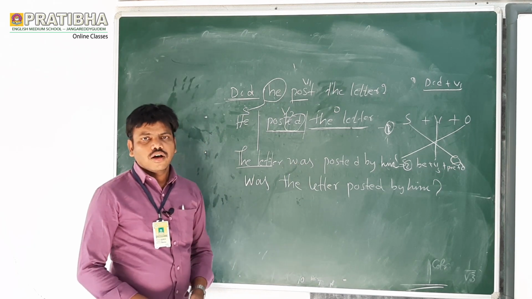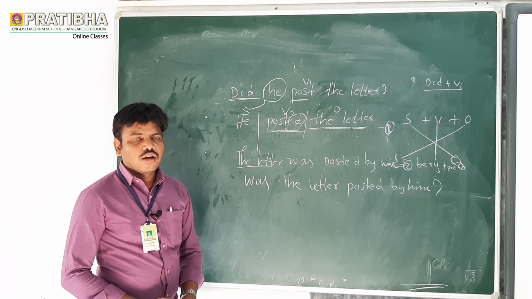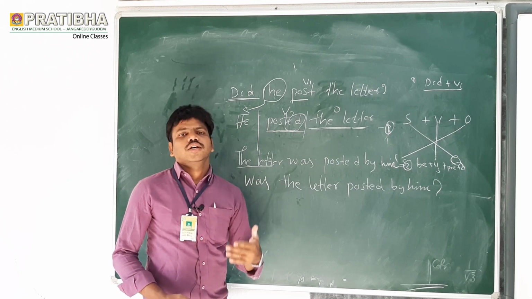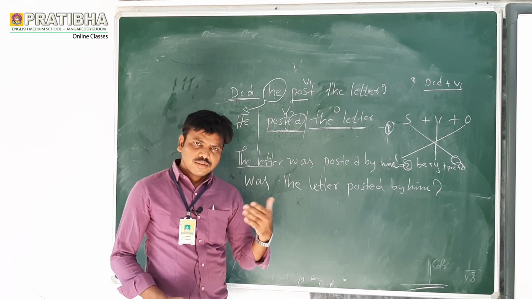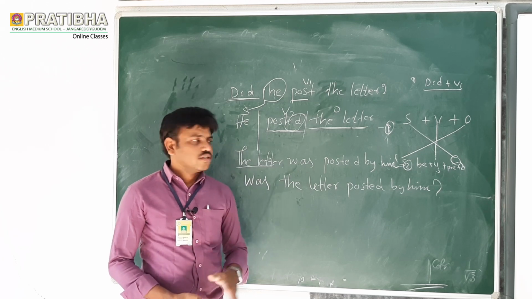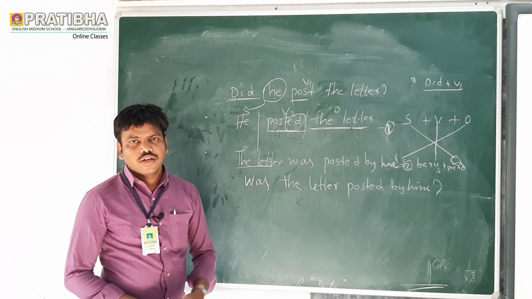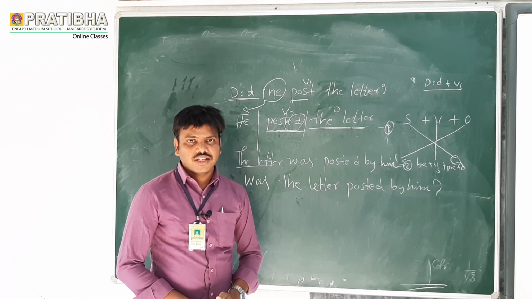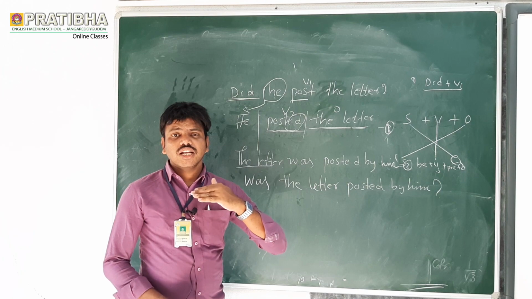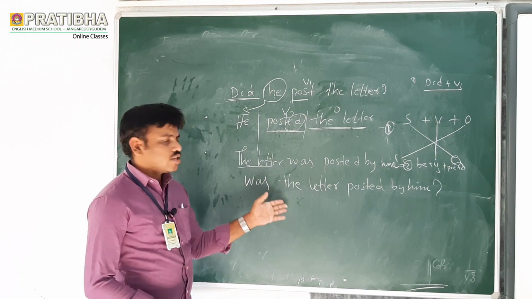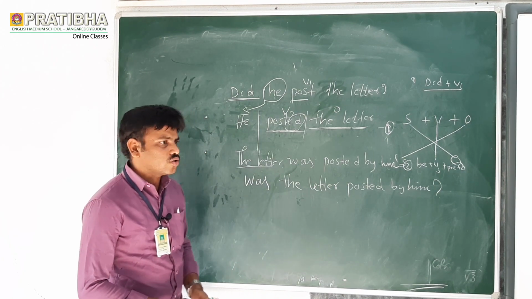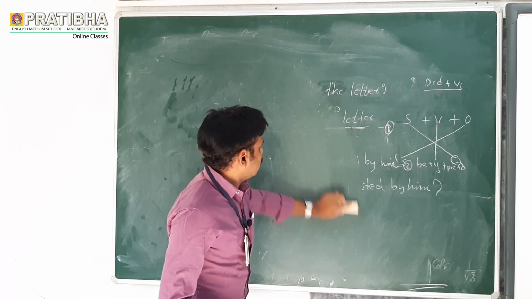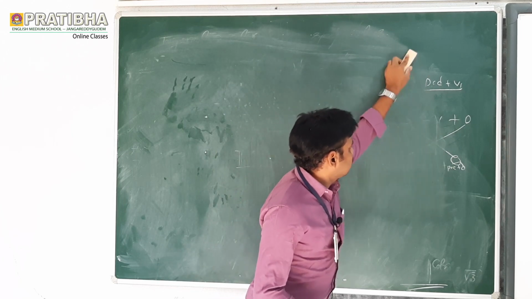This is how to change active voice into passive voice in simple past tense, whether past continuous tense or simple past, whatever sentence it is, we should follow these steps. Step 1, step 2, step 3. When you get the second step, automatically we will come to the answer, and then the last step is we get the answer. This is how to change active voice into passive voice in present tense and simple past.